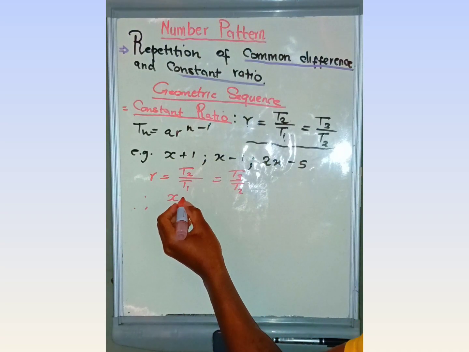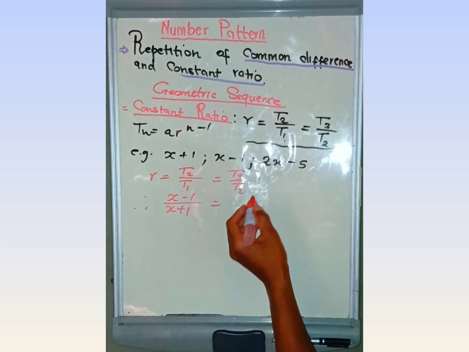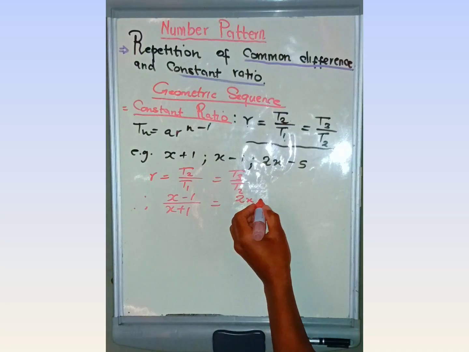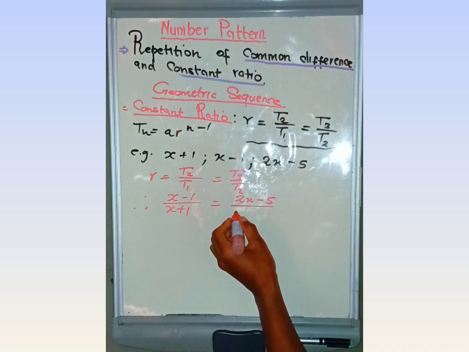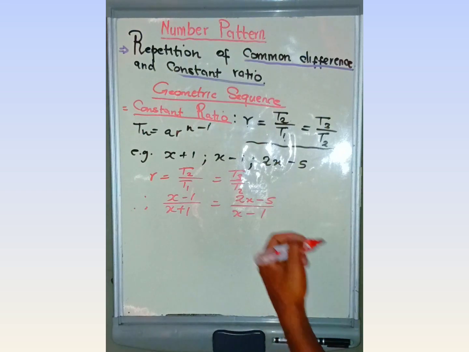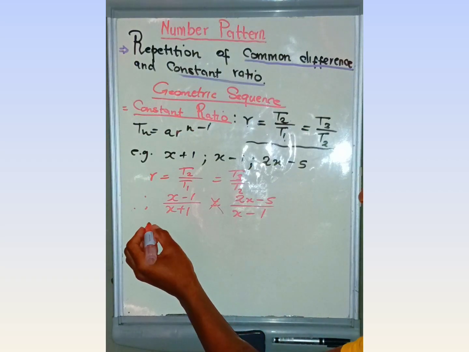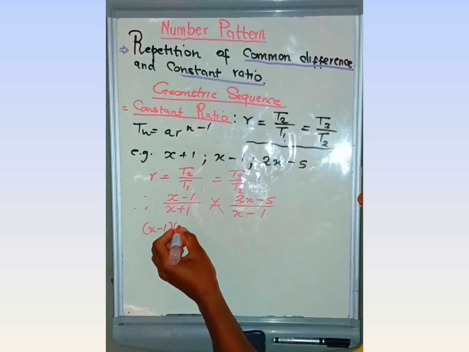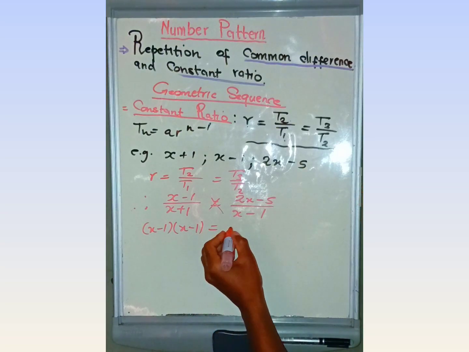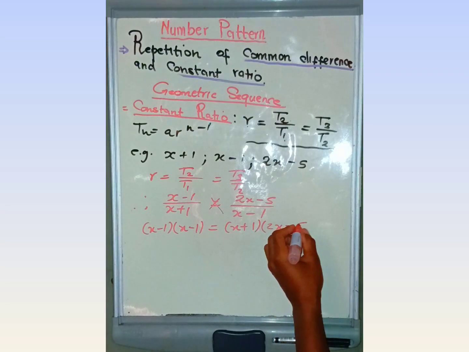We have x minus 1 over x plus 1 is equal to, what is t3? It is 2x minus 5 over x minus 1. This is an equation now. We need to solve the value of x here. How? We do cross multiplication. Then we have x minus 1 into x minus 1 equals x plus 1 into 2x minus 5.